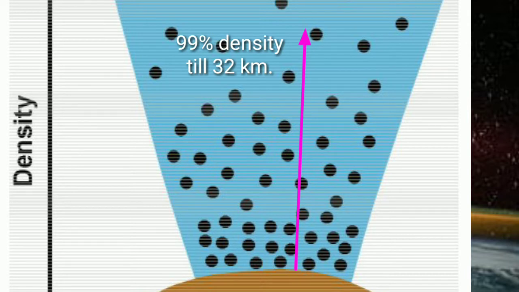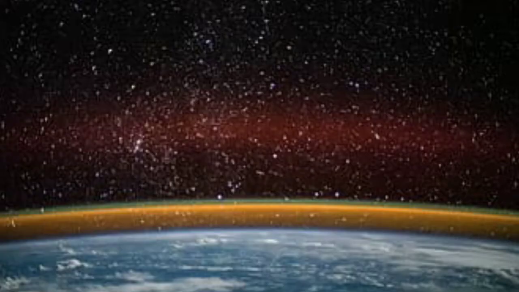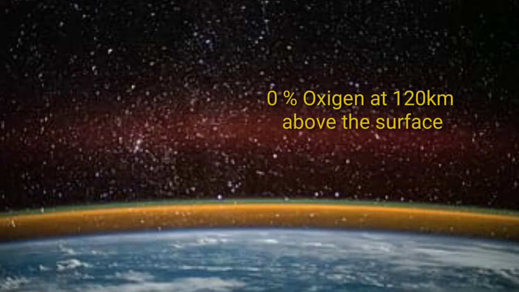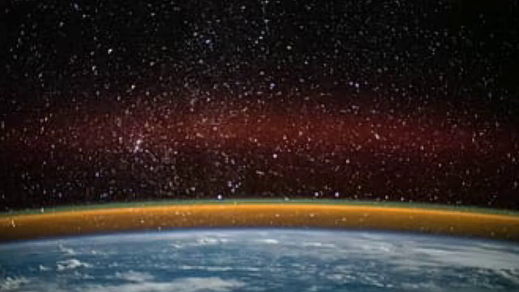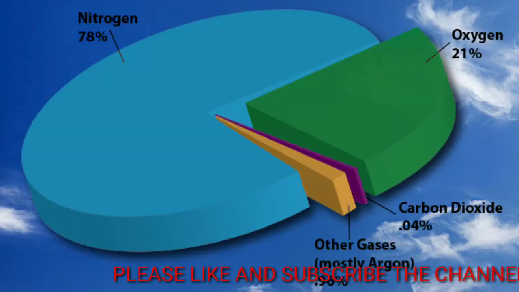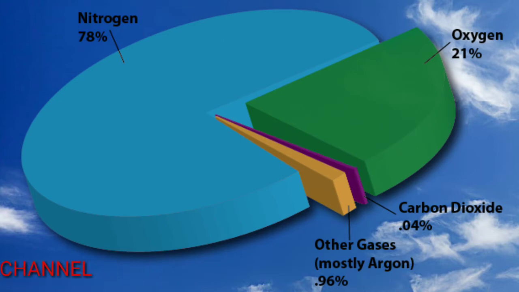Not only the density, but the proportion of gases also changes. For example, oxygen is negligible above the height of 120 km. Similarly, carbon dioxide and water vapor are found only up to 90 km from the surface. Gases are a very important content of the atmosphere. Different types of gases are found in the atmosphere, like nitrogen, oxygen, argon, carbon dioxide, neon, helium, krypton, xenon, hydrogen.